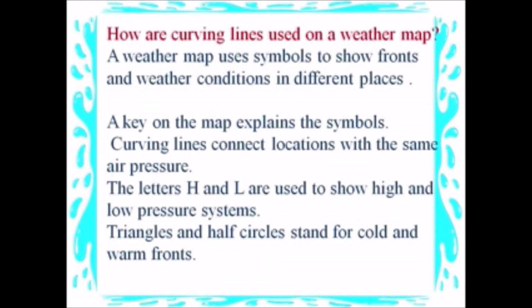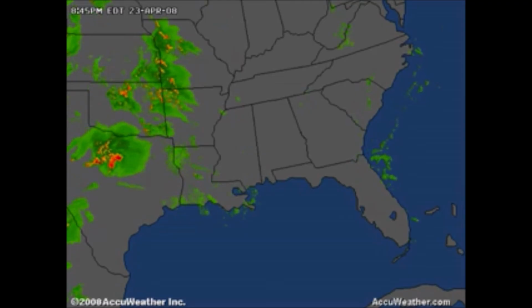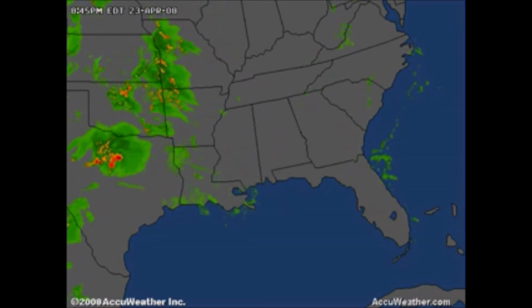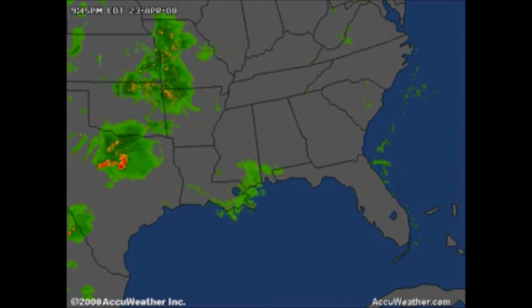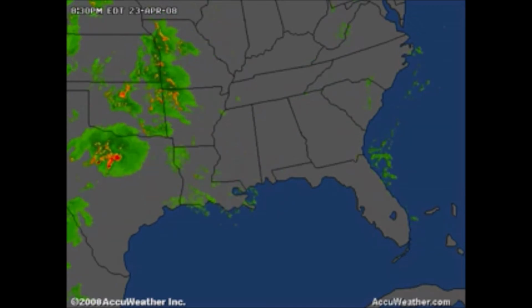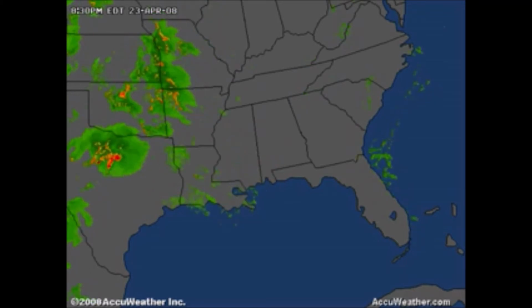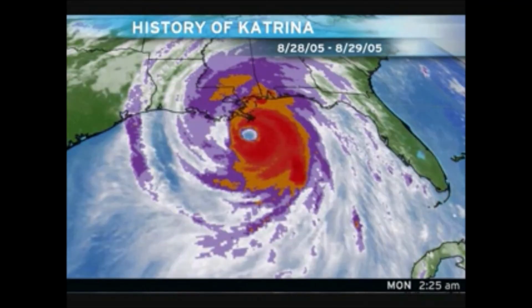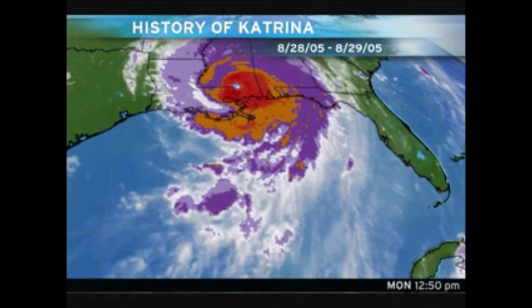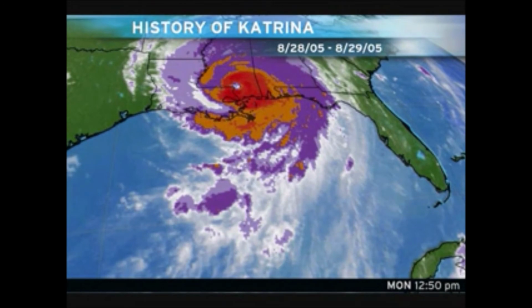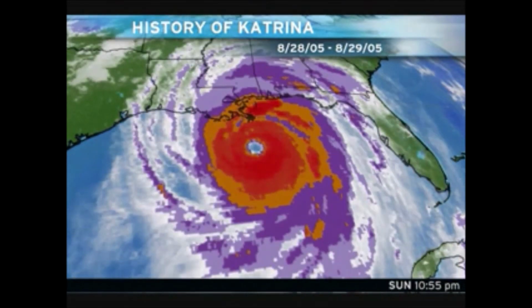How are curving lines used on a weather map? A weather map uses symbols to show fronts and weather conditions in different places. A key on the map explains the symbols. Curving lines connect locations with the same air pressure. The letters H and L are used to show high and low pressure systems. Triangles and half circles stand for cold and warm fronts.